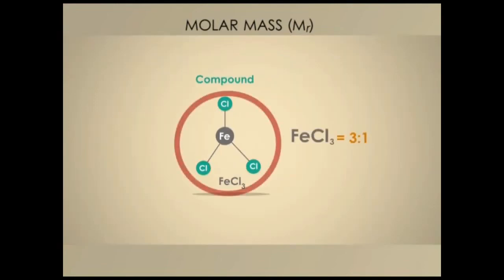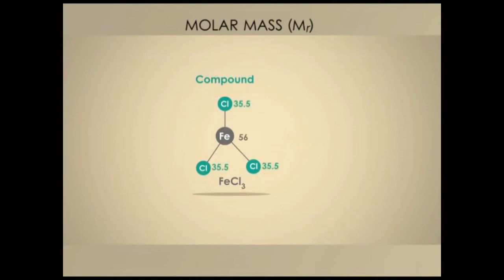There are 3 chlorine atoms per formula unit. For every mole of iron 3 chloride, there are 3 moles of chlorine atoms. So if you have 6.02 times 10 to power 23 particles of iron 3 chloride, then there will be 3 times 6.02 times 10 to power 23 chlorine atoms.